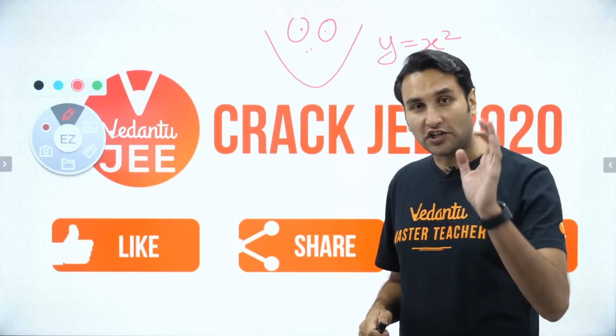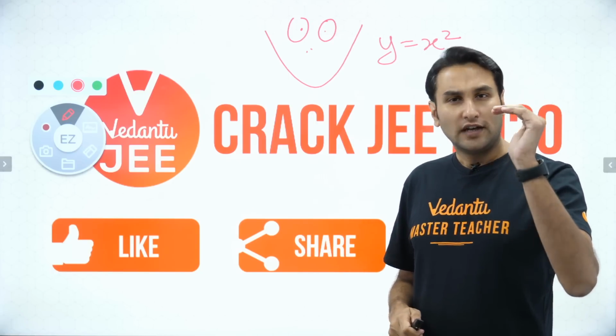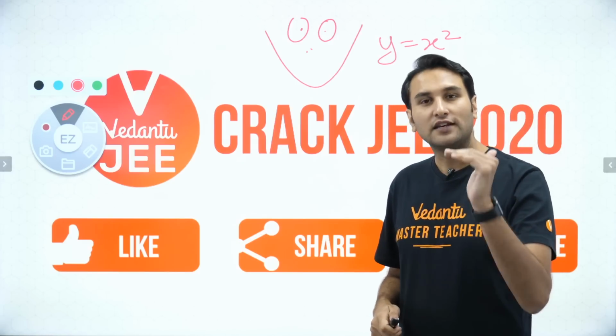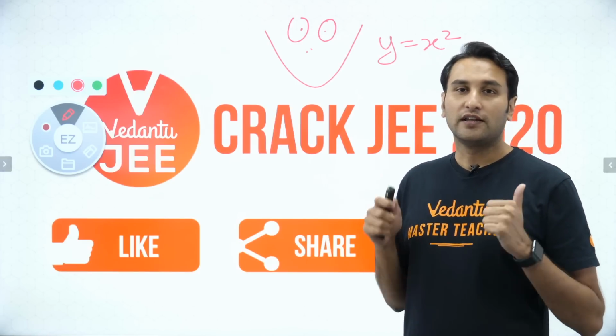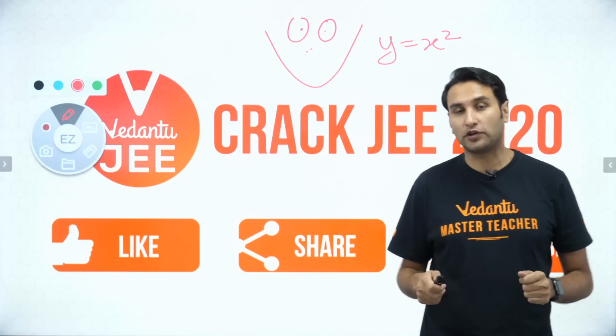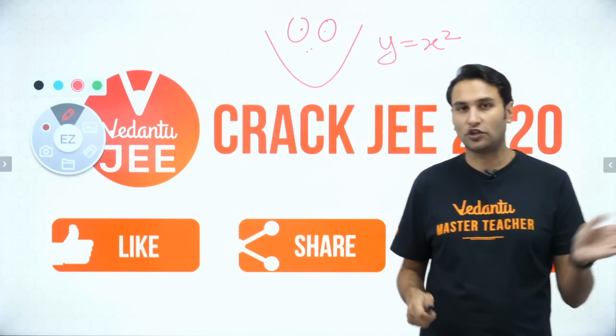And we will start with the general equation of degree 2. How does it represent a pair of straight lines? And the concept of homogenization. The concept of homogenization is super important for JEE Advanced. Super important. Okay? Bye. See you.